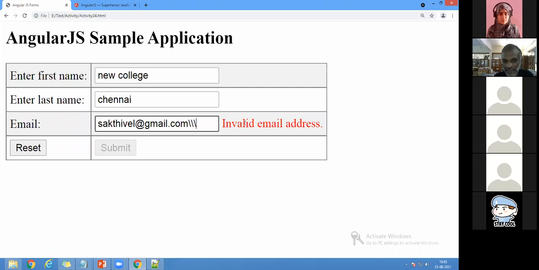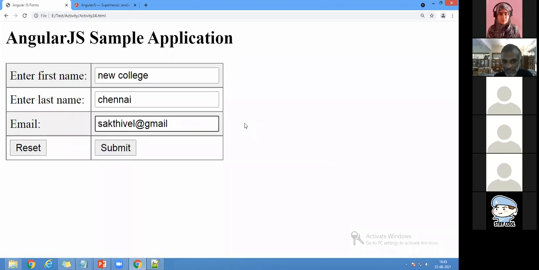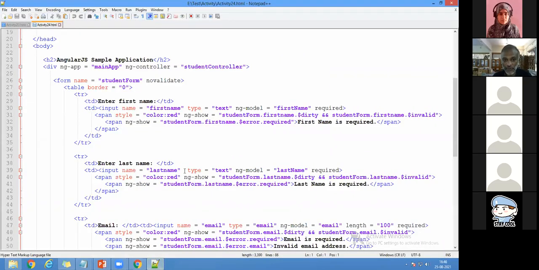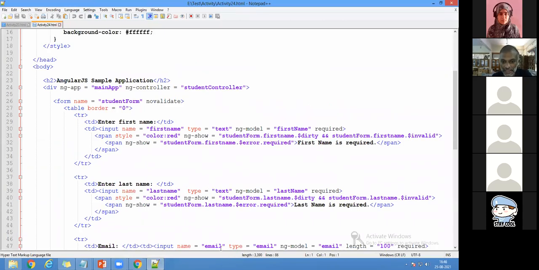Suppose I remove this one, right? So I need the letter. So what are all the things? This can be done in the form. How can it be done in the form? You can see here. I'll come. So you can see students dot first name. I'm using first name in the text, ng-model is equal to first name, and I'm saying that color is equal to red. ng-show. So when I use ng-show, you can see that the first name is very important, and whatever field is required, you can write it here. So this is what ng-show is about.